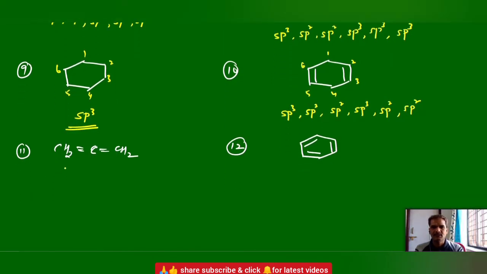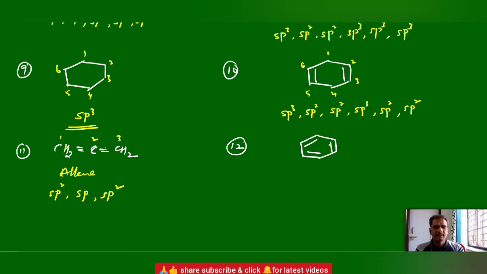So this is a special structure. You should remember this molecule, the allene molecule. You should remember this name. Again, 1, 2, 3. First carbon hybridization: this carbon, sp2, one pi bond is there. What about the middle carbon? Left side one pi bond, right side one pi bond. 2 pi bonds are there. So sp. And the terminal one, one pi bond is there. sp2.